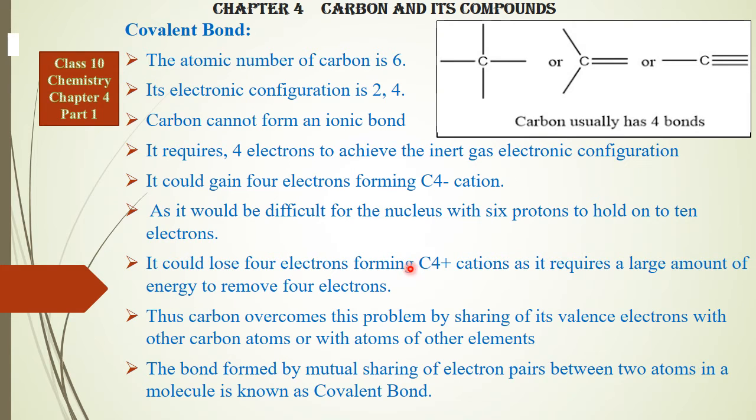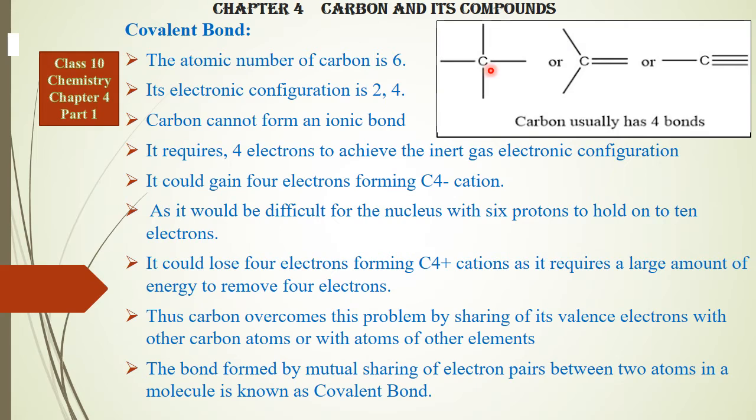It could lose 4 electrons, forming C4+ cation, but it requires a large amount of energy to remove 4 electrons. Thus, carbon overcomes this problem by sharing its valence electrons with other carbon atoms or with atoms of other elements. The bond formed by mutual sharing of electron pairs between two atoms in a molecule is called a covalent bond. So whatever we have discussed before in other slides, I have put them all together. Let's see the picture here.